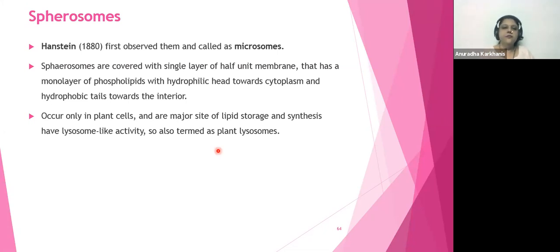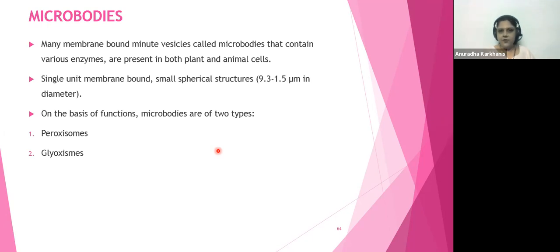Good. Then we come to something called as microbodies. Micro, small, bodies, structures, right? So many membrane-bound minute vesicles. Yeah. Just like sunflower oil. So even the sunflower is going to contain these spherosomes, which will be having fat stored in them, oil stored in them. Correct. Sunflower, safflower, sesame oil, तिल का तेल जो हम बोलते हैं, है ना? सरसों का oil. Everything is going to be, because they are going to have a lot of spherosomes in them.